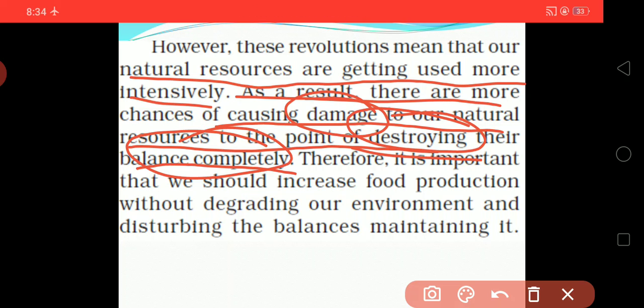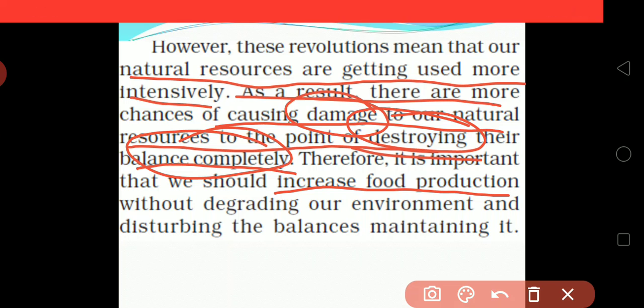Therefore it is important that we increase food production without degrading our environment, without destroying the environmental balance.